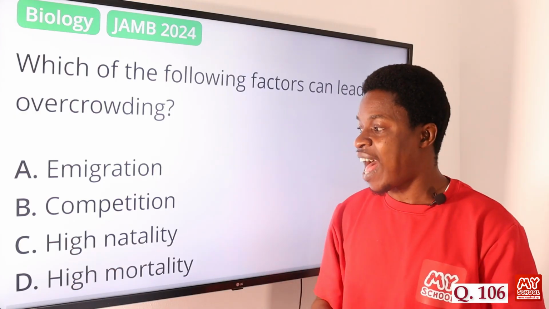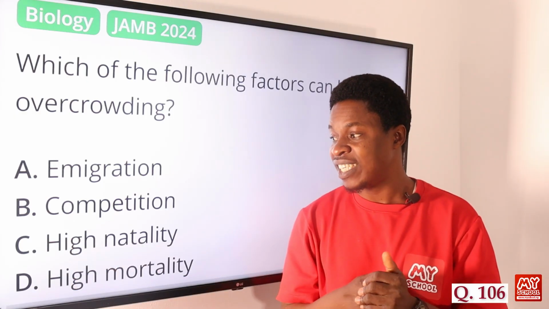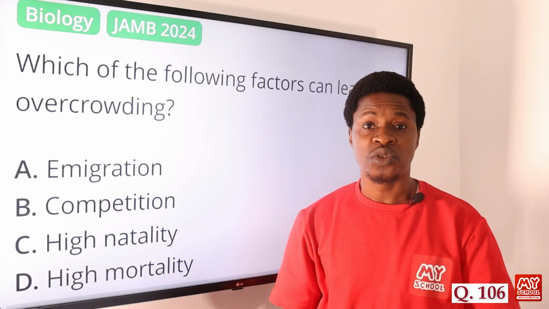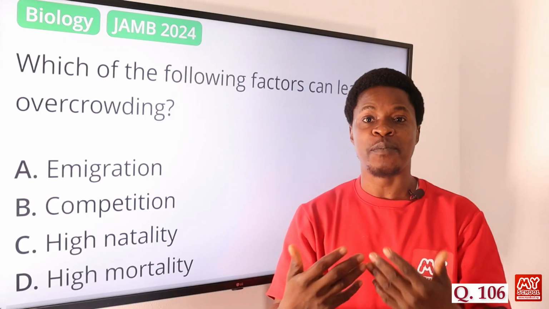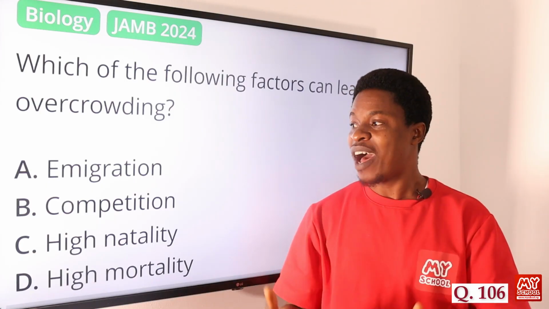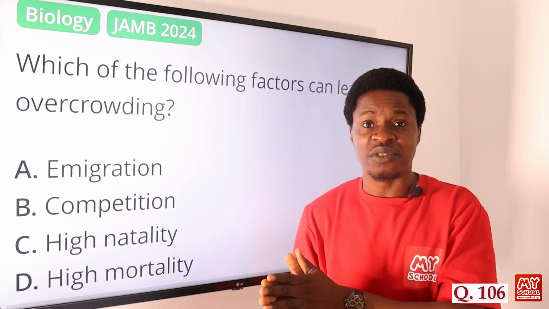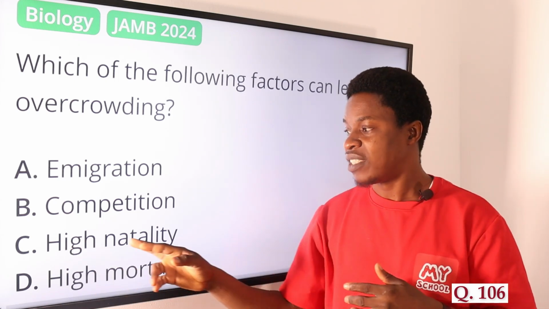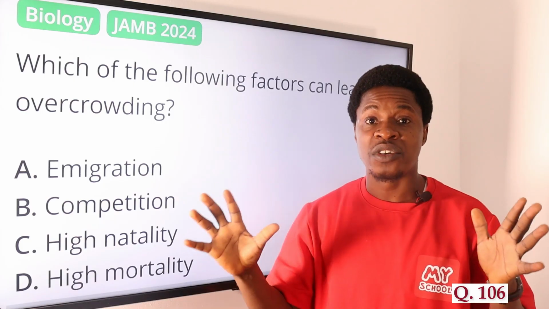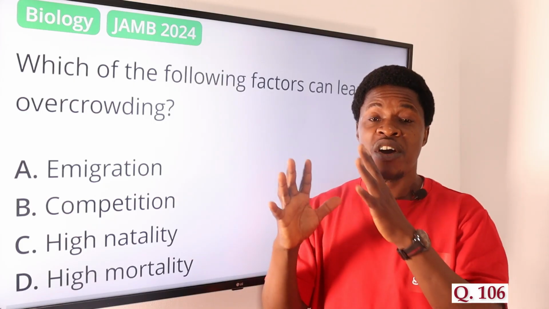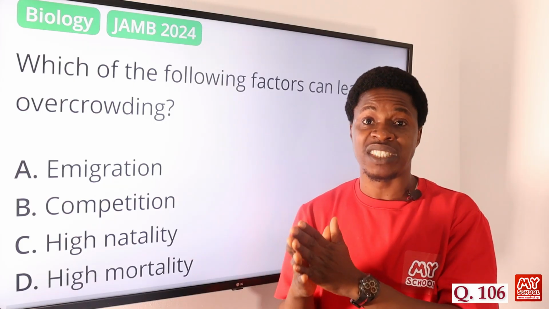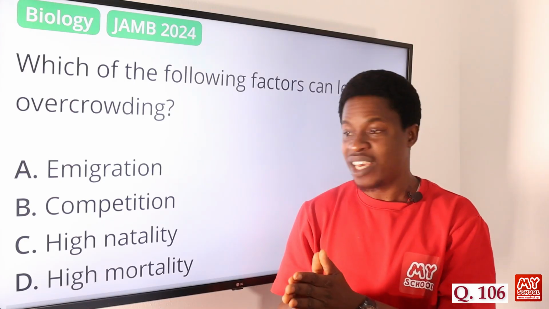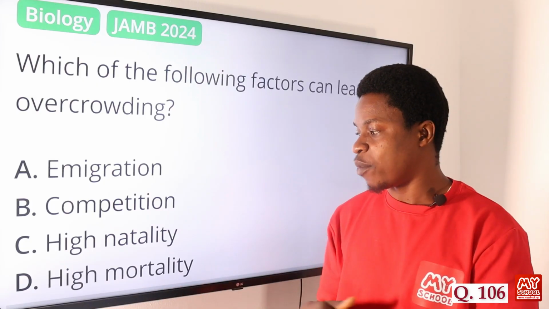Option C says high natality. Natality rate has to do with the rate at which children are born. Offspring are born, new offspring are generated, are reproduced in the environment. Once there is a high natality rate, that means we have more young ones coming in, and then we are going to have more organisms living in that community or environment, and then it leads to what? Overcrowding.